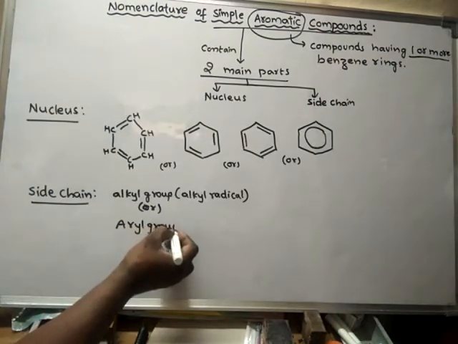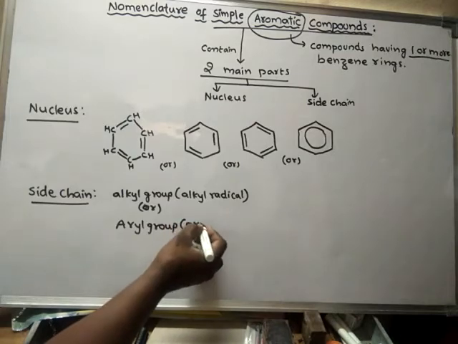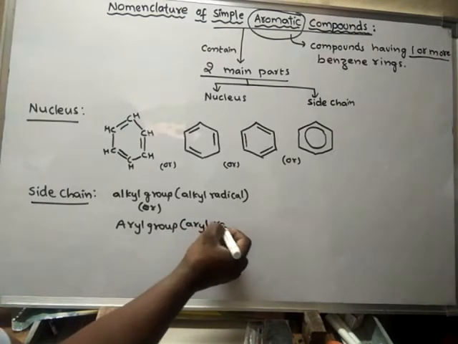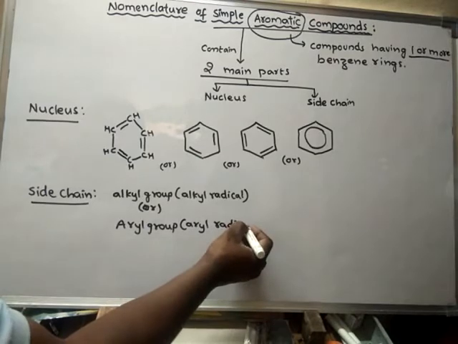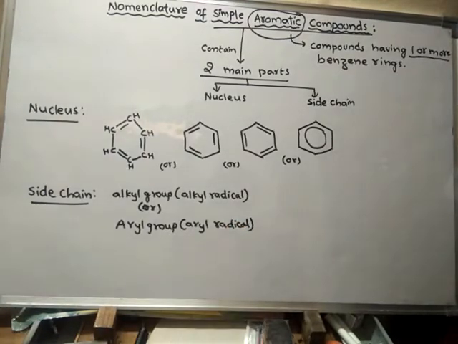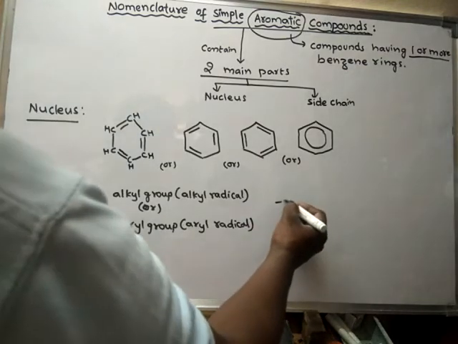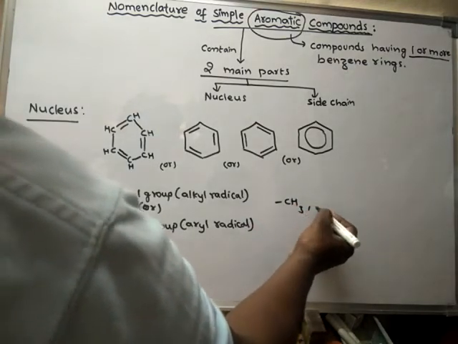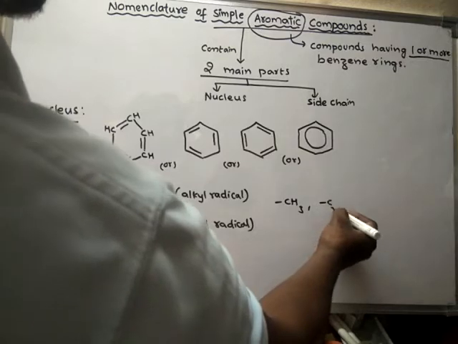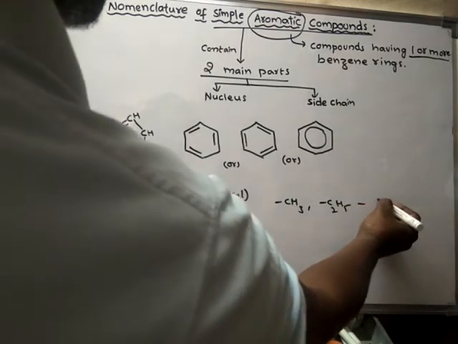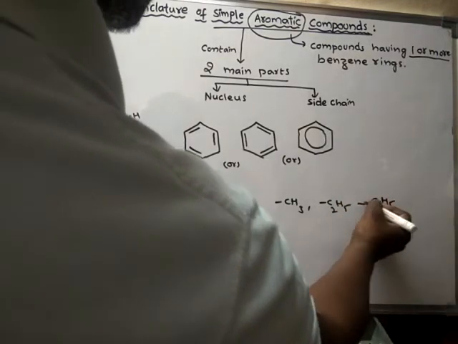Alkyl group or aryl group, or else aryl radical, are said to be side chains. For example, CH3, C2H5 or else C6H5, etc.